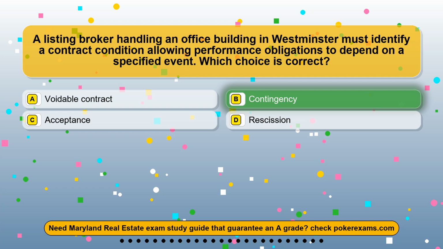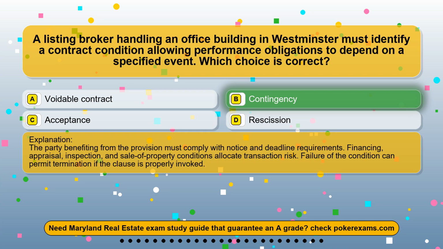The correct answer is option B, contingency. The party benefiting from the provision must comply with notice and deadline requirements. Financing, appraisal, inspection, and sale-of-property conditions allocate transaction risk. Failure of the condition can permit termination if the clause is properly invoked.